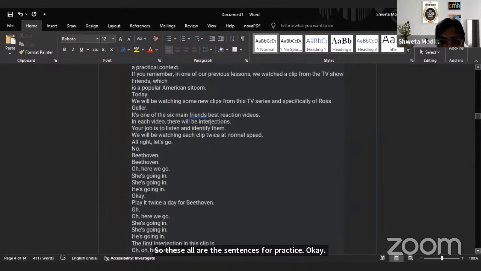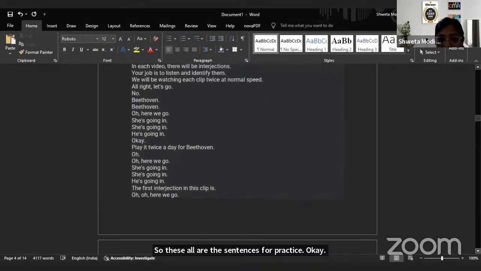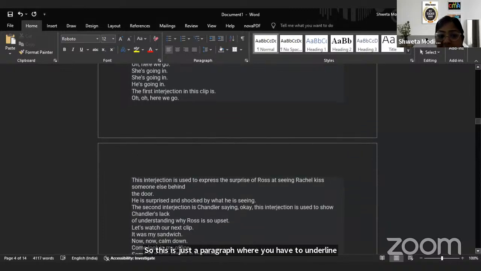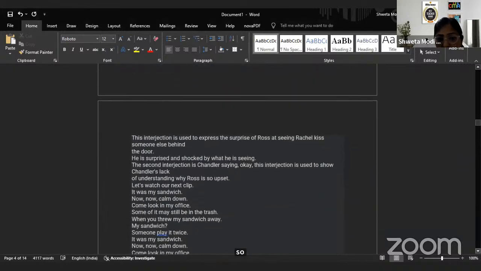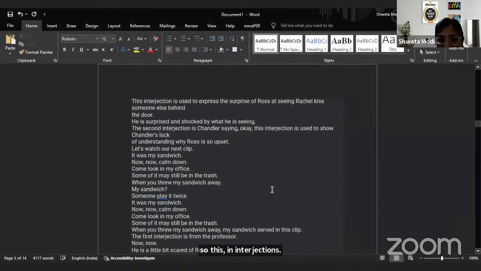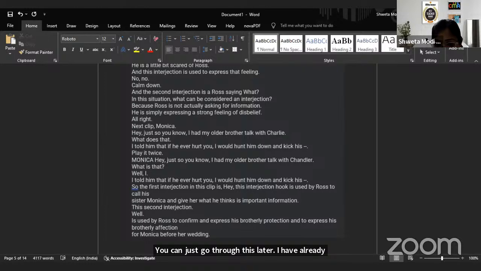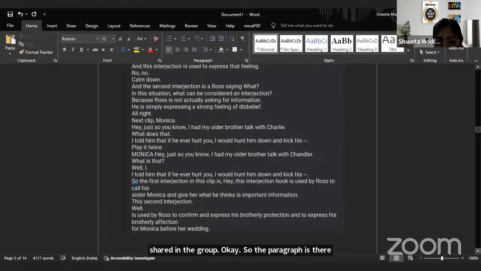This is just a paragraph where you have to underline the interjections. I have already shared these notes in the group, so you can go through this later. The paragraph is there from where you have to find out all the interjections.